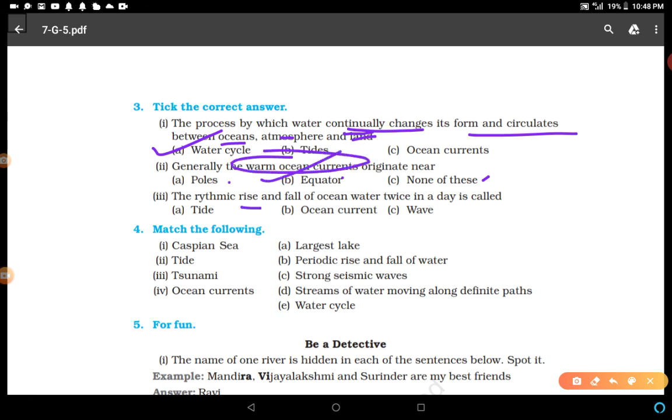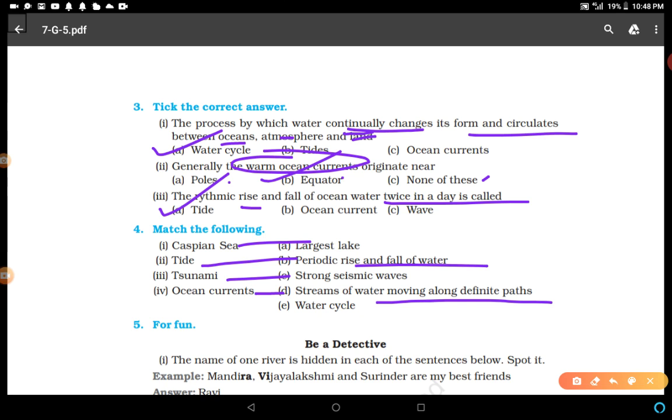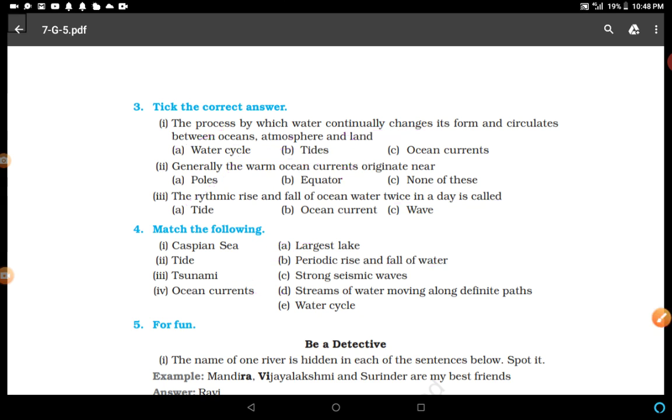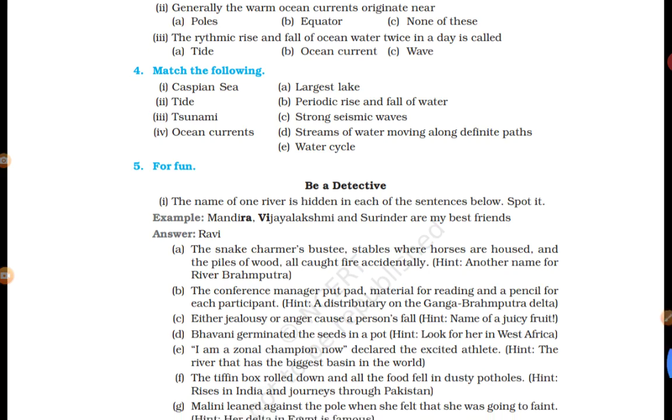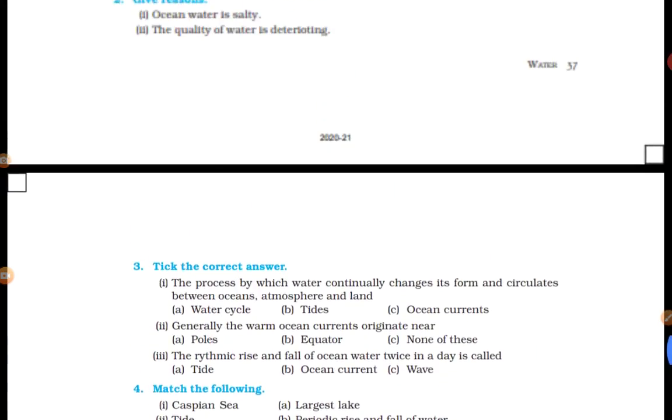The rhythmic rise and fall of ocean water twice in a day is called, as we discussed in the previous video, tide, option A. Match the following: Caspian Sea, largest lake; tide, periodic rise and fall of water; tsunami, strong seismic waves; and ocean current, streams of water moving along definite paths. And be a detective, this is an activity for fun. You have to read and try to do this.